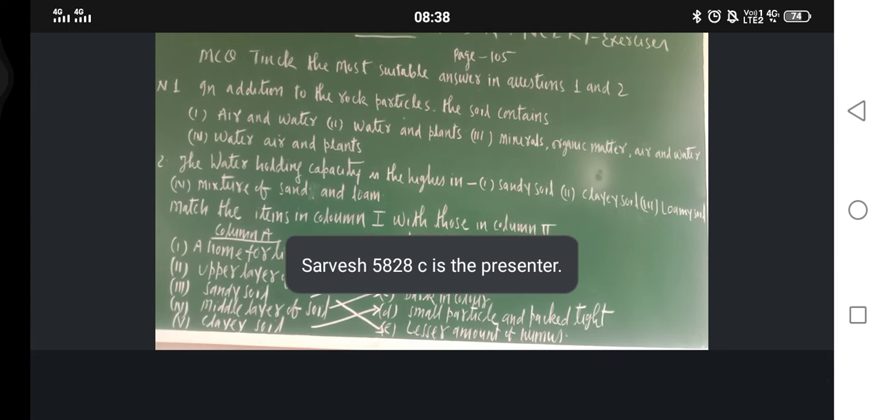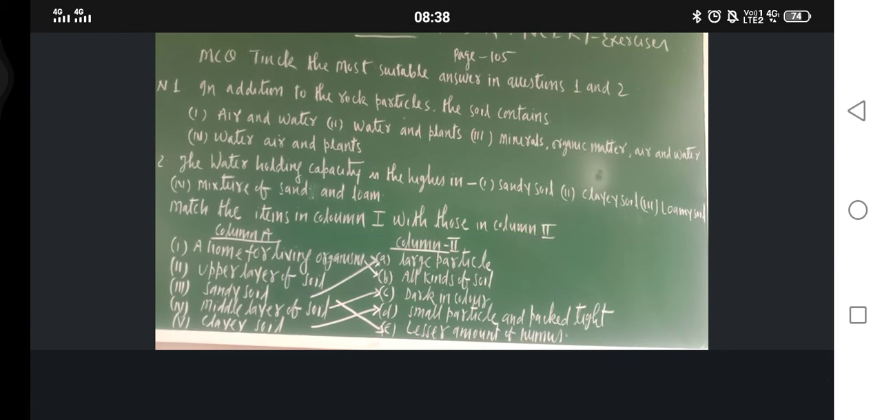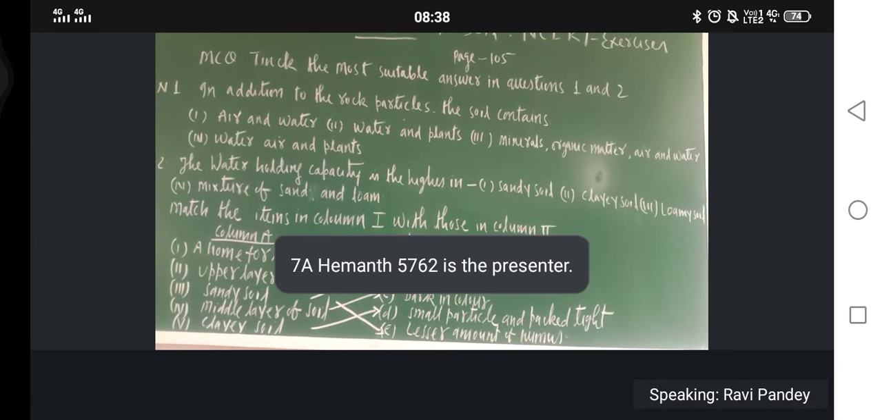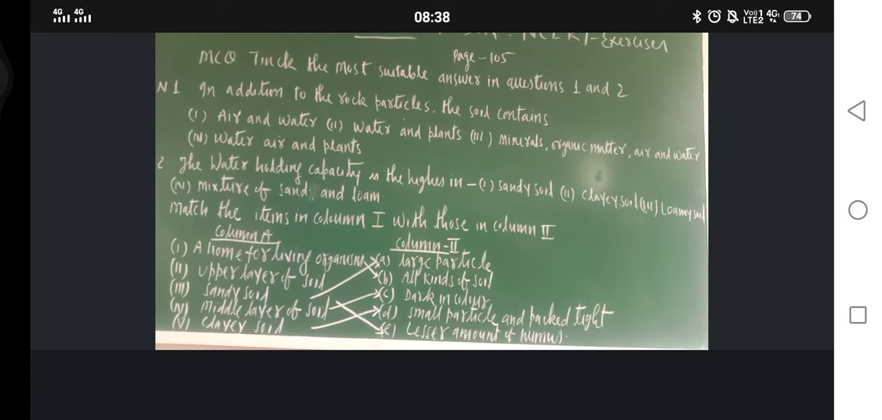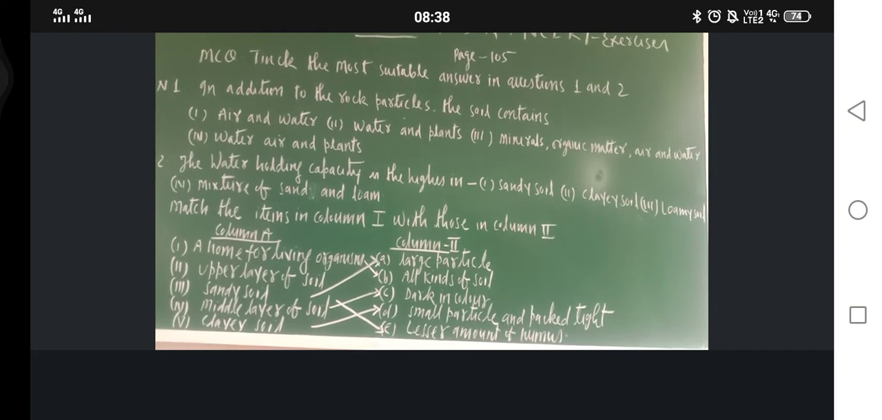Option third is correct. Which one is the correct option? Option third. In soil, how many things are there? Minerals are also there, organic matter is also there, air and water, they are there. So the option third is correct.